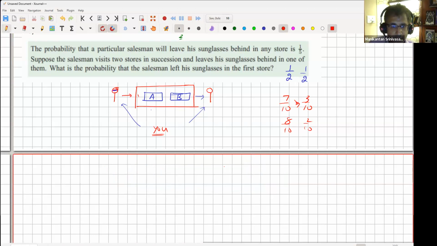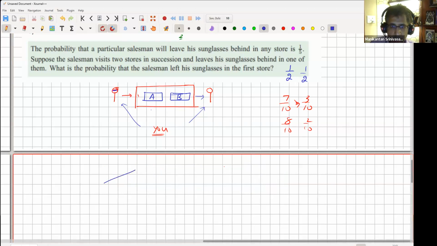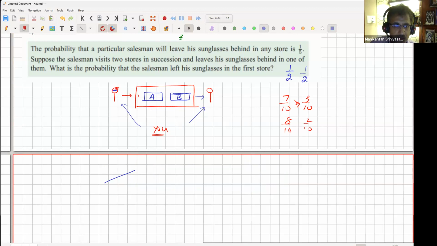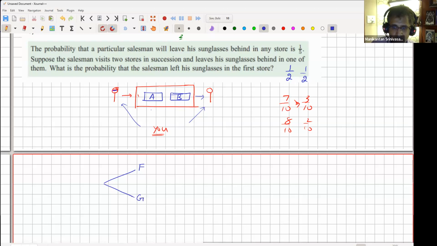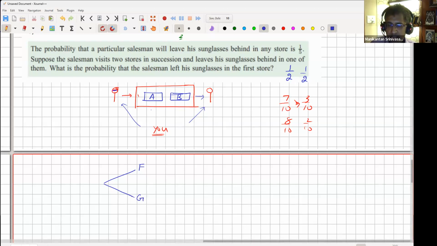So this guy entered. So this is store A. He first entered. I'll say F is forget. So he forgot, right? I'll just say he forgot, or what's the other word I can say? He remembered, how he still has his glasses. What letter should I use to say he still has glasses? Okay, G. He still has glasses. F means he forgot his glasses. Okay, R for remember. Okay, fine. Whatever works.